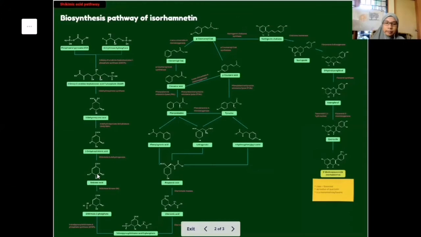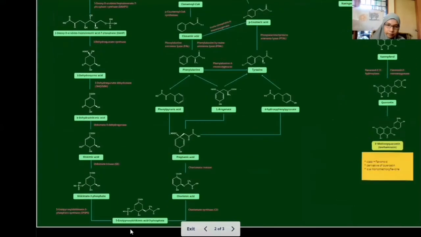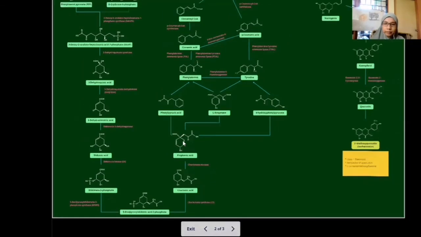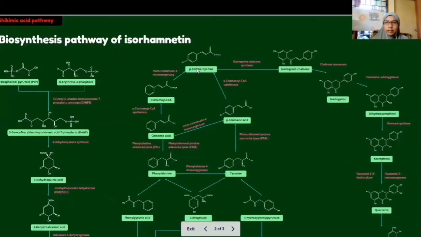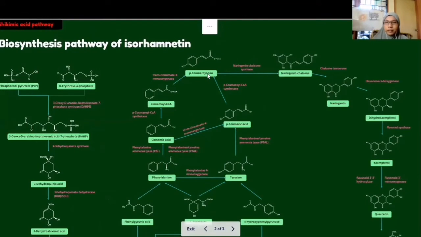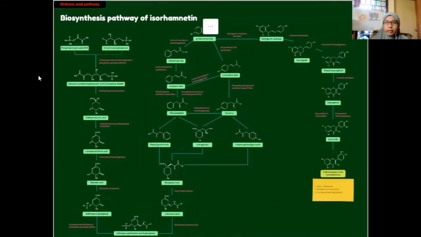Same as before, shikimic acid is synthesized by the same precursors, and then goes to shikimic 3-phosphate, to 5-enolpyruvylshikimic acid 3-phosphate, chorismic acid, and then into prephenic acid. After prephenic acid has been synthesized, it can undergo a number of different pathways to synthesize para-coumaroyl coenzyme A. This compound is essential for the synthesis of the flavonoid quercetin.